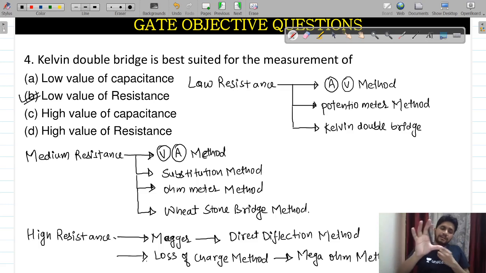So in this complete slide, you have got all the essential information about which method is used to calculate which area of resistance. Medium resistance is calculated from these methods. Low resistance is calculated from ammeter, voltmeter, potentiometer, and Kelvin double bridge. High value of resistance is calculated from Megger, direct deflection, loss of charge, and mega ohm method. So in this complete slide, you have all the information.